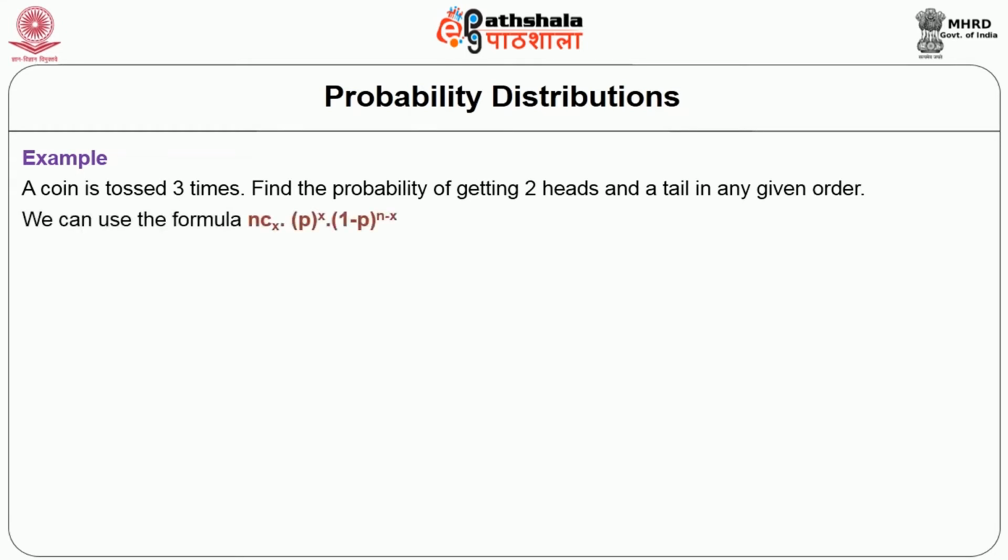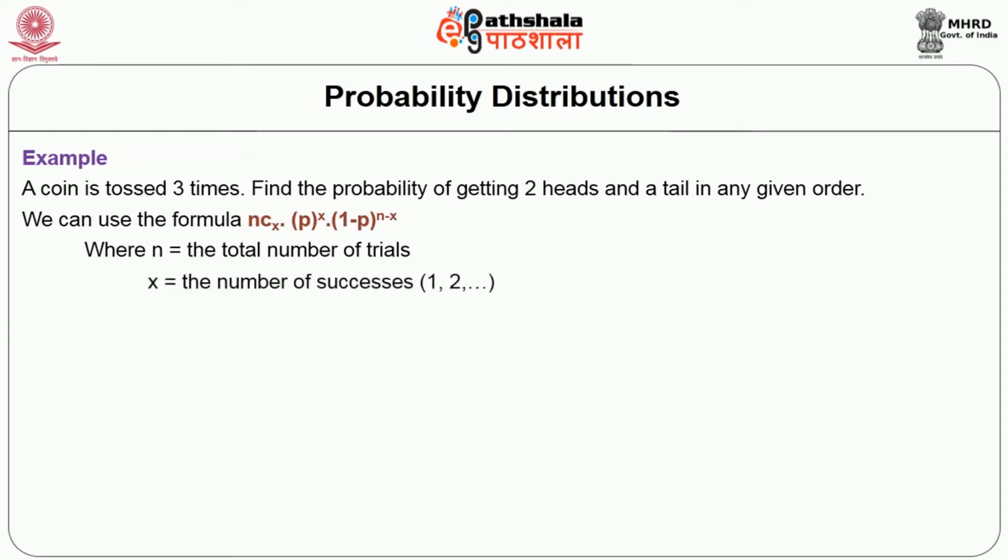So what is the formula you are going to use in probability distribution? It is n combination x into p to the power of x into (1 minus p) to the power of n minus x. This is the standard formula we use to calculate the probability distribution mathematically, where n represents the total number of trials, x represents the number of successes, and p represents the probability of success.